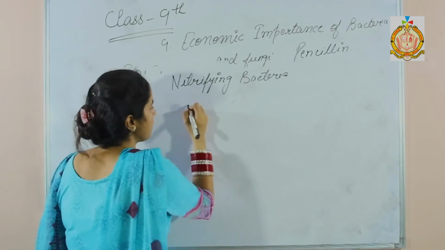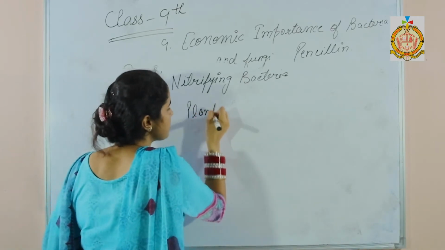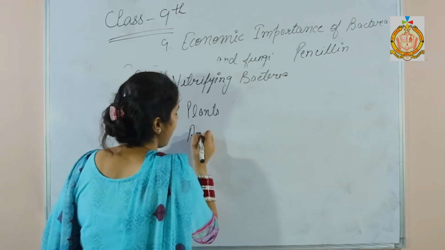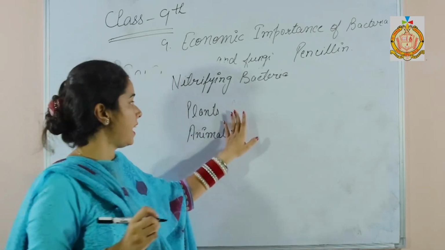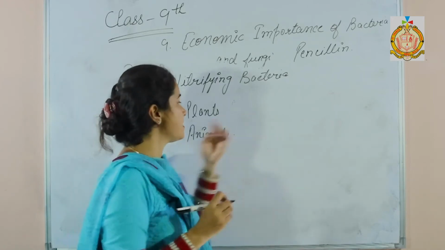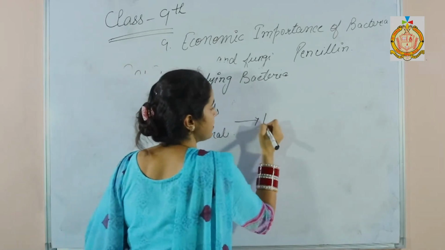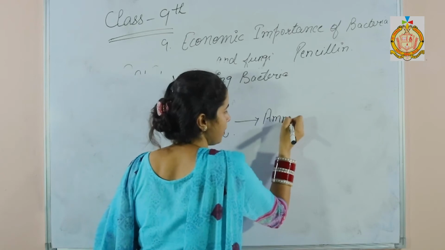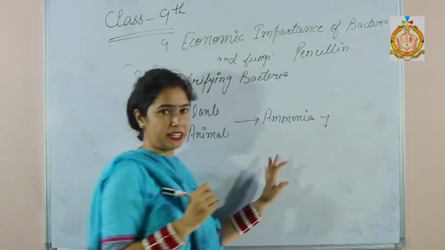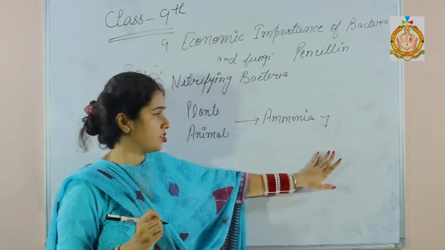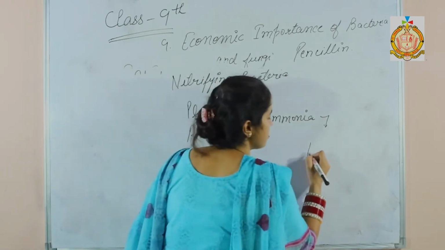In the nitrogen cycle, what happens? The plant waste and animal waste contain nitrogenous compounds. These nitrogenous compounds firstly change into ammonia, and with the help of bacteria, this ammonia changes into ammonium compounds.